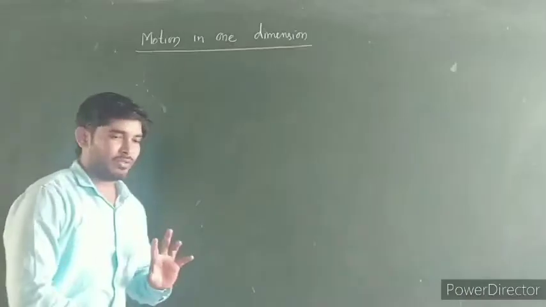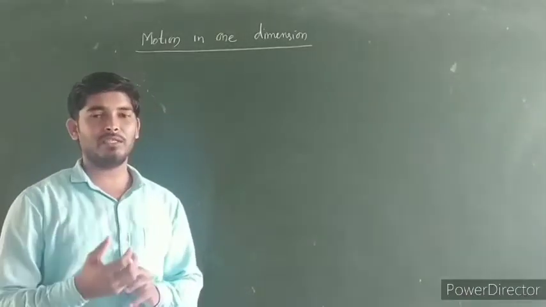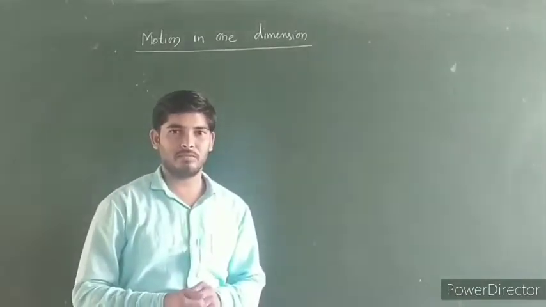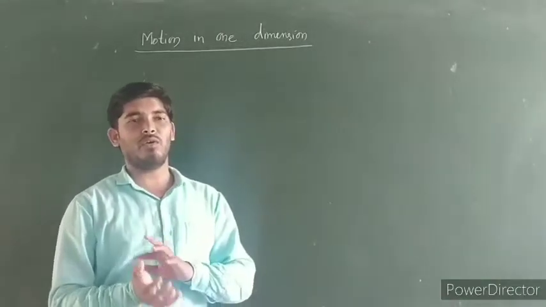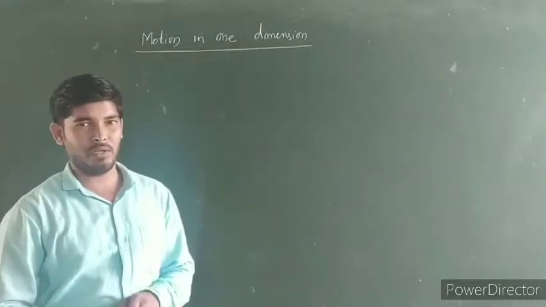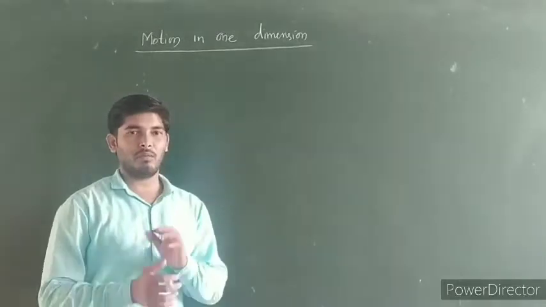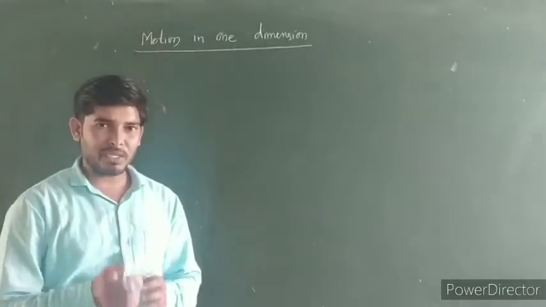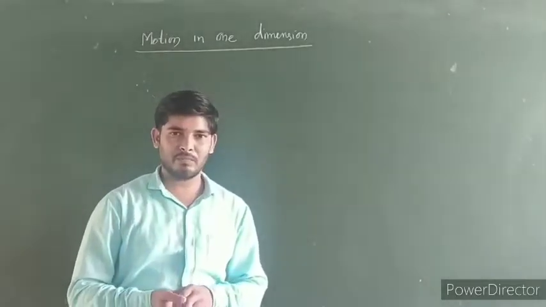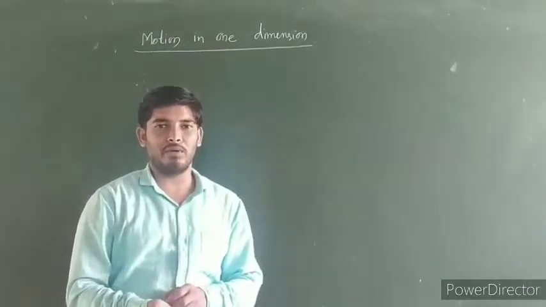Before starting this chapter, I want to revise the topics which you already learned in the previous standards. About physical quantities: physical quantities are the quantities which can be measured.